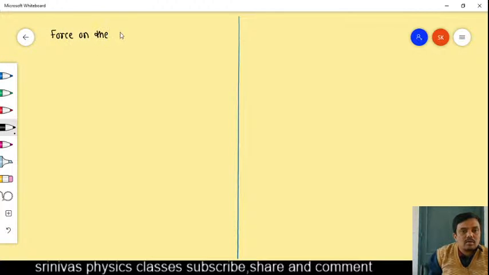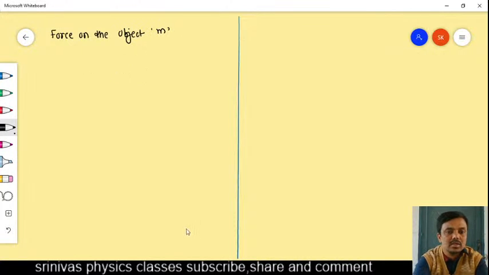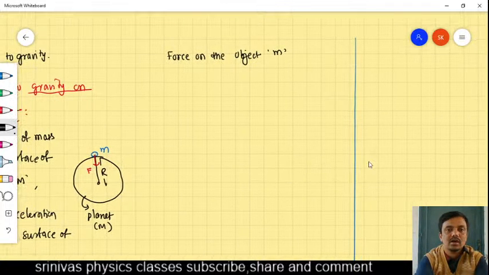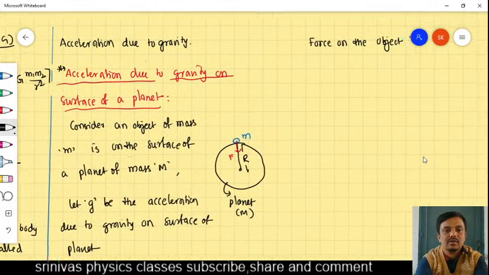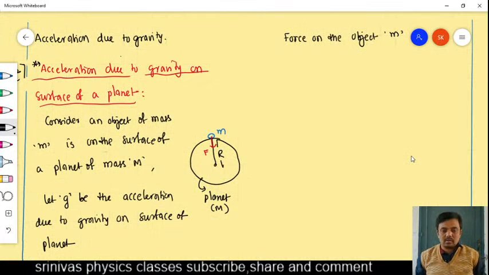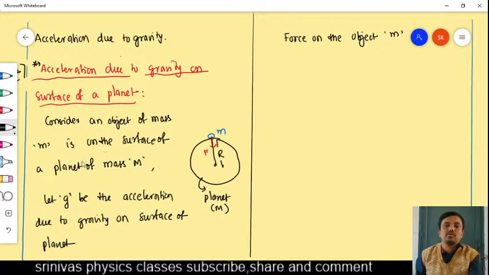Force on the object. Okay, gravitational force on the object. According to the universal law of gravitation, tell me the gravitational force between these two objects. You see here the picture. In this picture, I want the force on this object applied by the planet. Then how can we find the force formula from the universal law of gravitation? We can find it very easily. Okay, let us continue from here only.